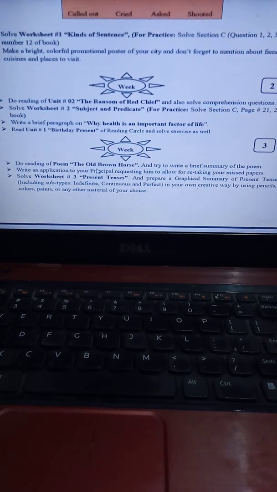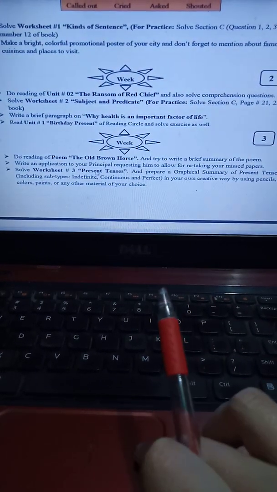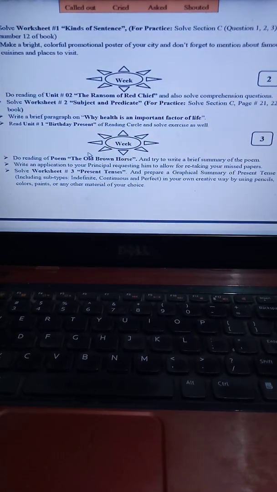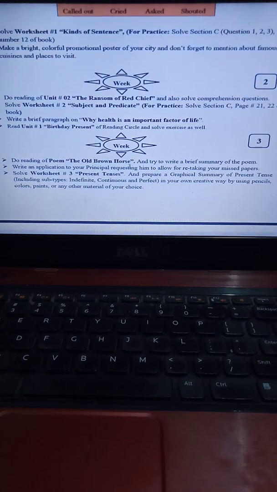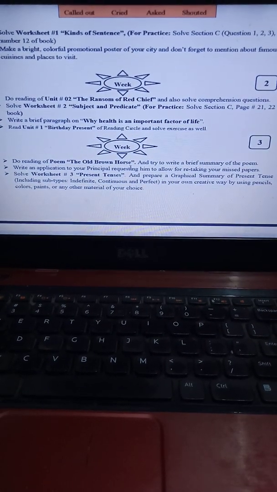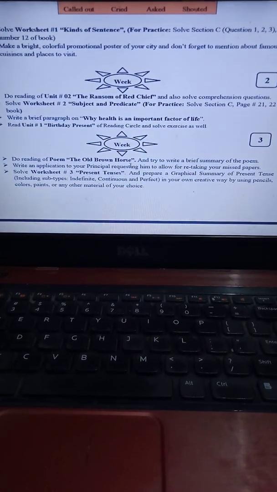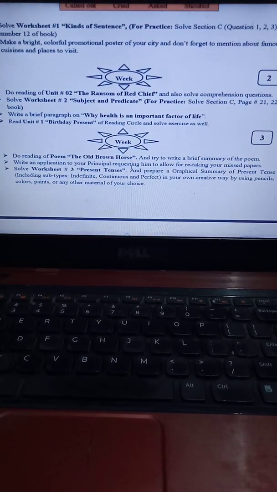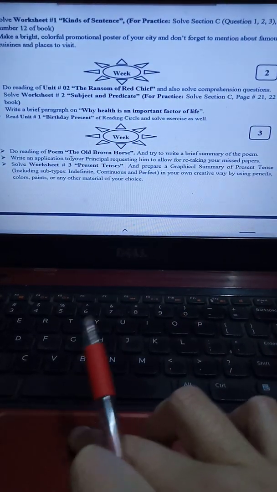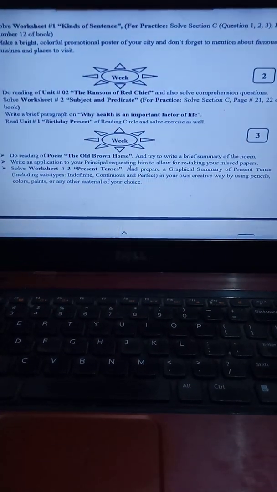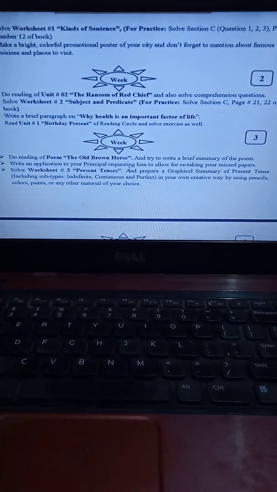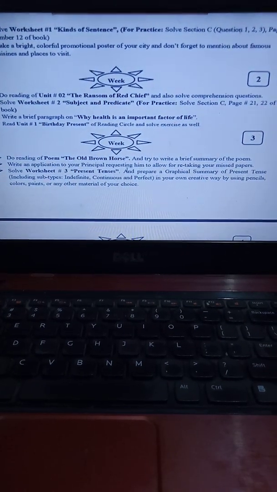Week number 3, we have the poem with the name The Old Brown Horse. You have to read the poem and try to understand it. You can use your dictionary for understanding the meaning of different words, and then write a brief summary of the poem. Then you have to write an application to your principal in which you request him to allow you to retake your examination, because of certain reasons.